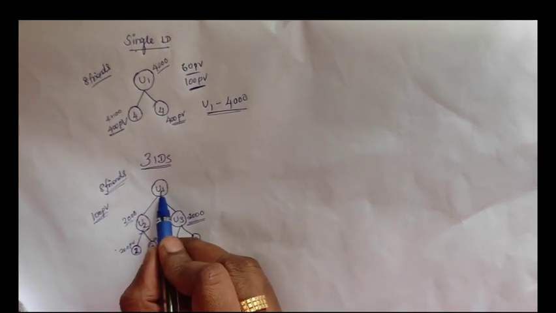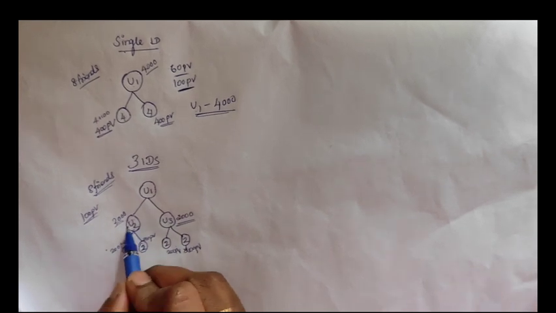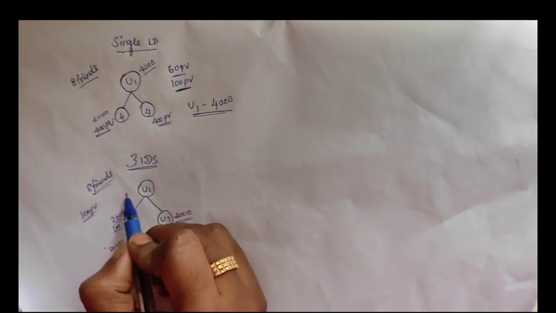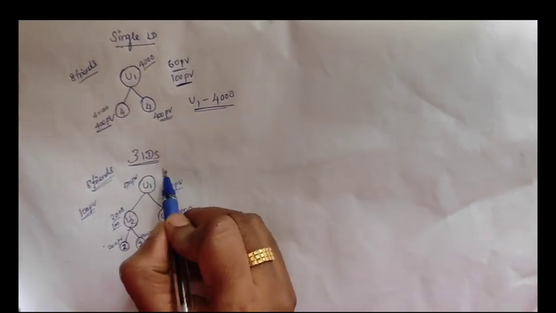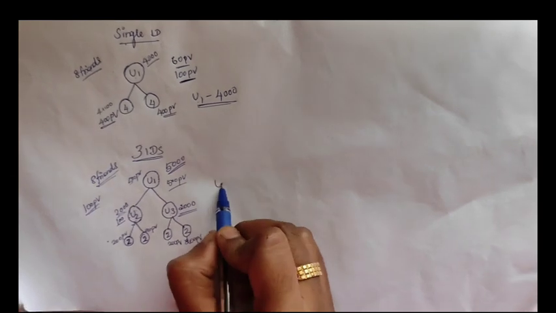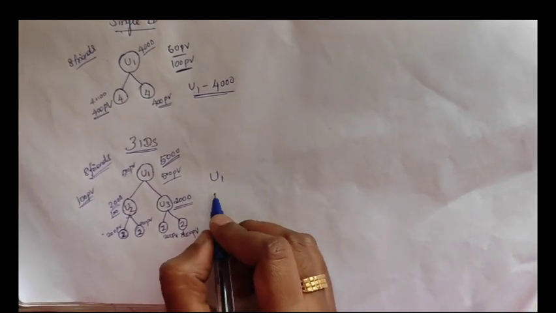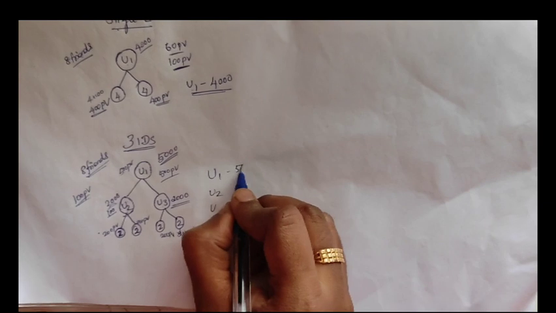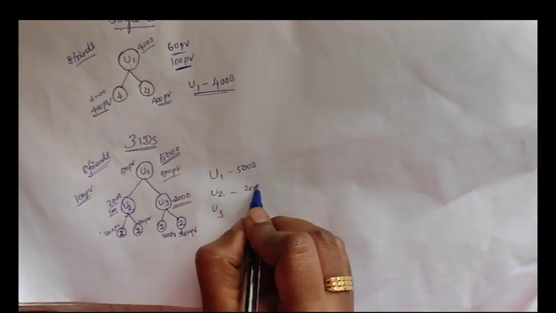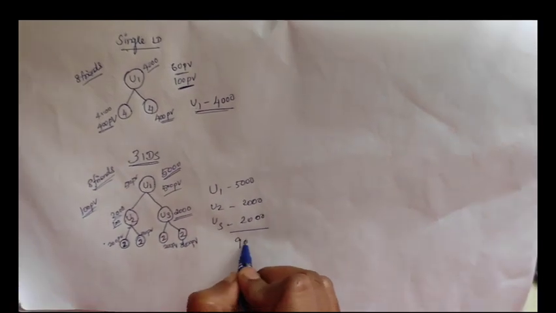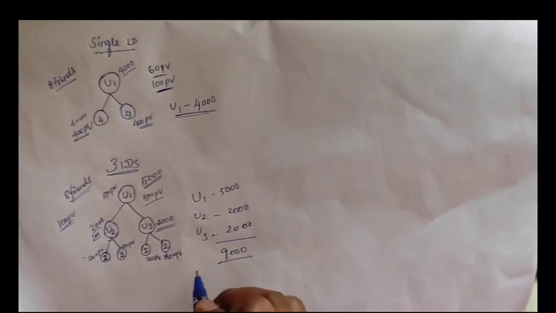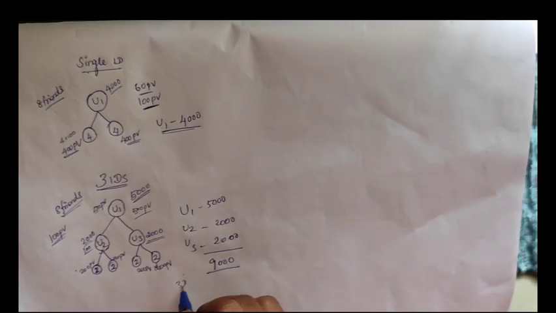For the top ID, as you calculate, you have a total of this 200, 200 and plus 100. So a total of 500 PV done. The same thing on this side. So for the top ID, you will have an income of 5,000. Now calculate: for U1 you have 5,000, for U2 you have 2,000 and for U3 you have 2,000. So in total you can make an income of 9,000 with the 3 ID plan.